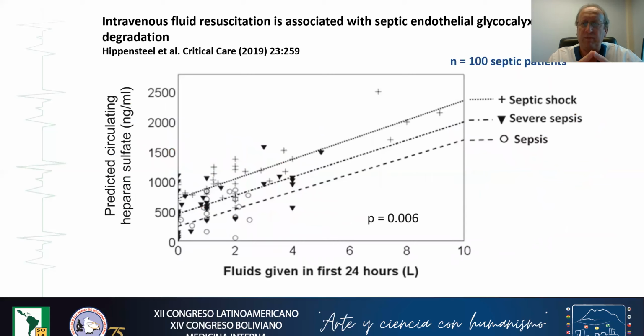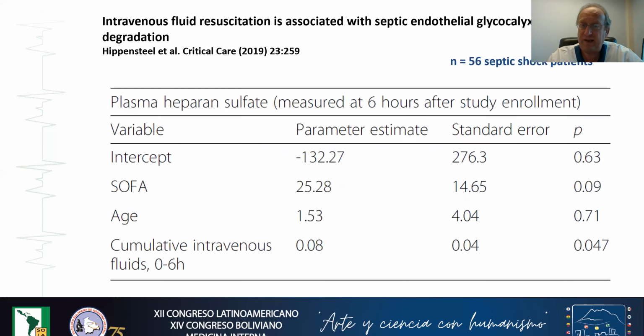In this study performed in 100 septic patients, you can see that there is a close correlation between the volume of fluids given in the first 24 hours and the concentration of heparan sulfate, meaning that the more fluid you give, the more heparan sulfate you will have in the blood, suggesting a more severe degradation and shedding of the glycocalyx.